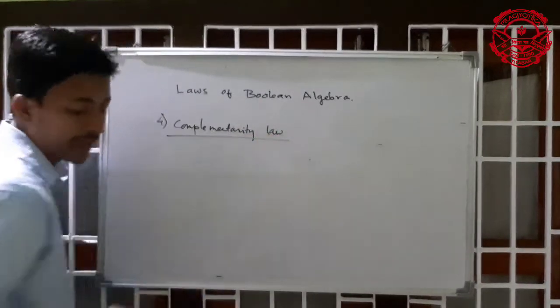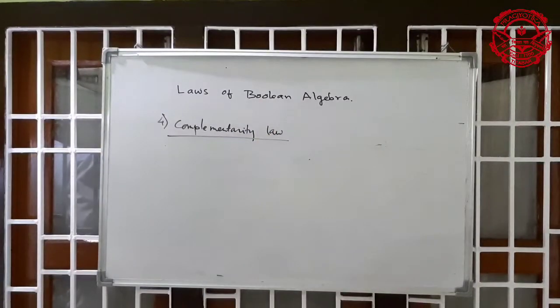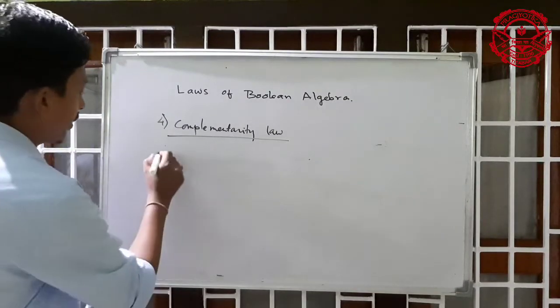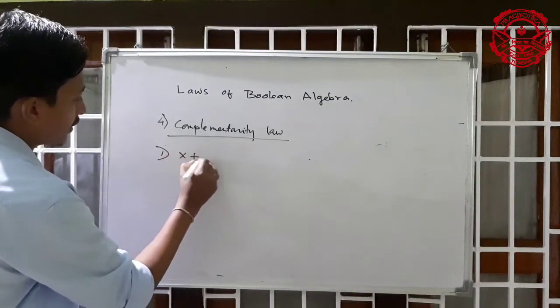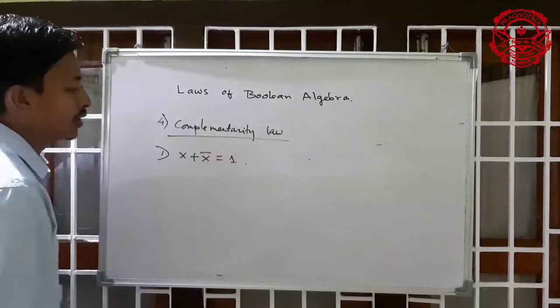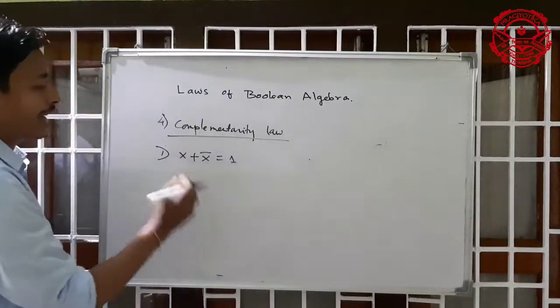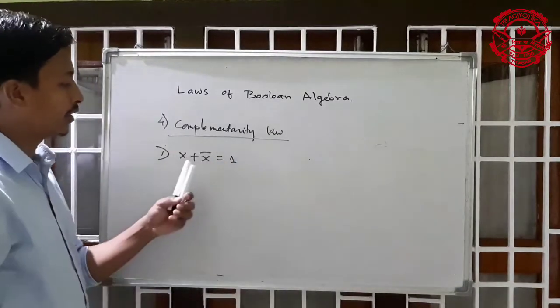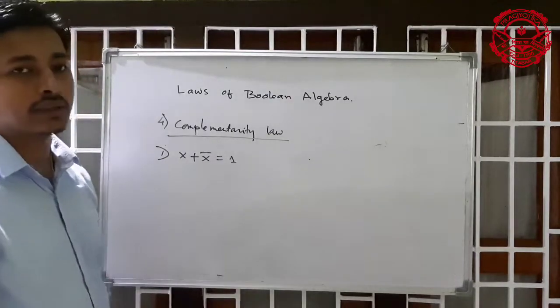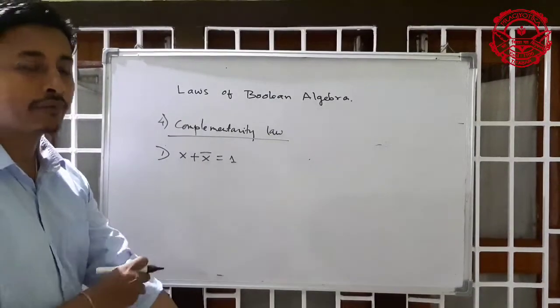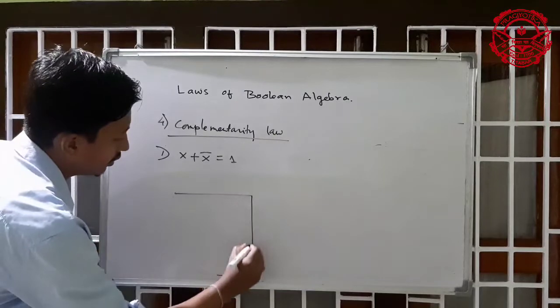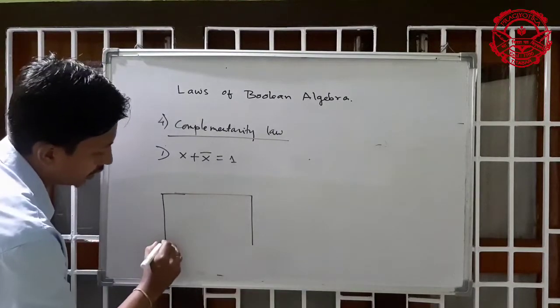Okay, what happens here? X plus x bar equals 1. This is the first expression: x plus x bar equals 1. Whatever the value of x, x plus x bar will always be 1. I will prove it with a truth table, so let me create a truth table.